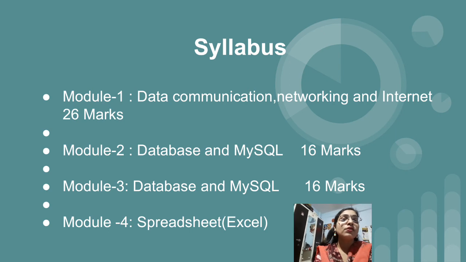And in module number 4 you will have spreadsheet, that is nothing but Microsoft Excel. In semester 5 you have basic Excel, that is inbuilt functions, how to use Excel, how to perform cell formatting, how to filter particular columns or data, how to merge two Excel sheets. So all such topics are covered, and basically it is for 17 marks. So this is your marks distribution. Total 75 marks you are going to have on these 4 modules.